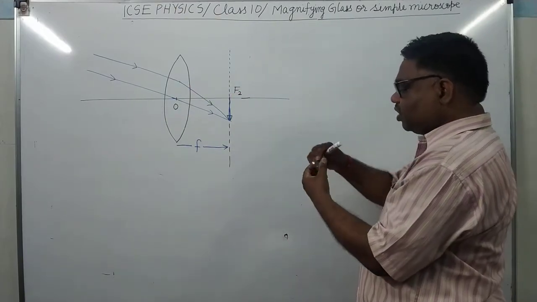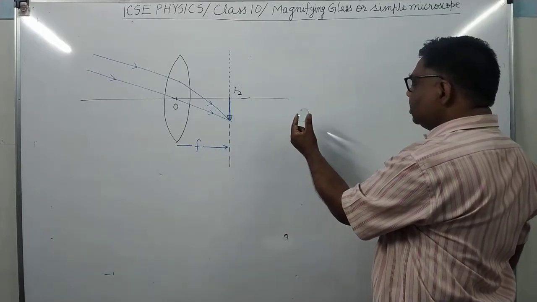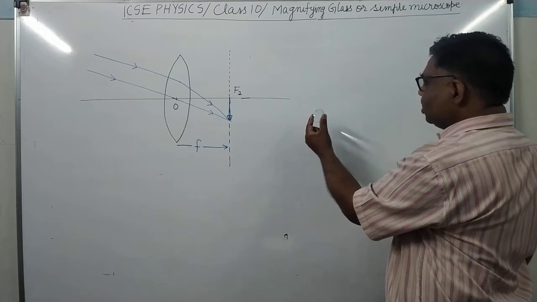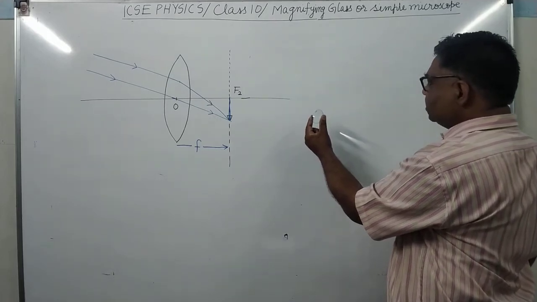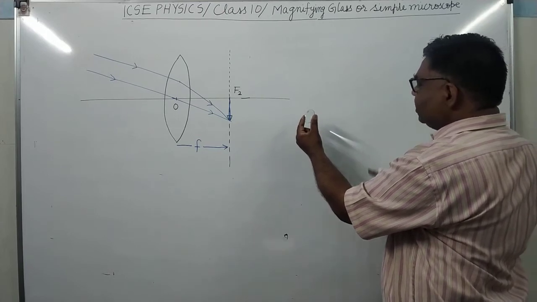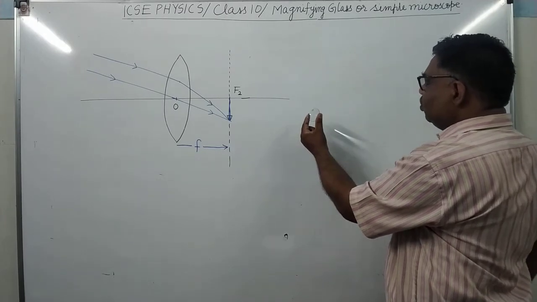We will focus the image of the distant object with the help of the convex lens on the screen. Here it is focused. You can see the image is very bright at this moment. Then this distance from here to here will be nearly equal to the focal length.